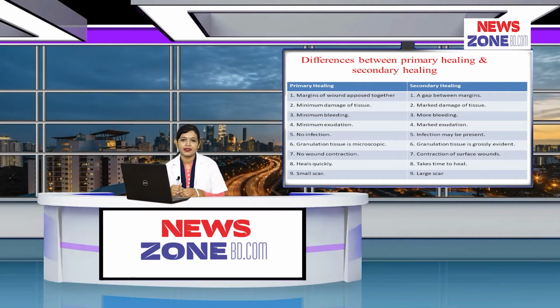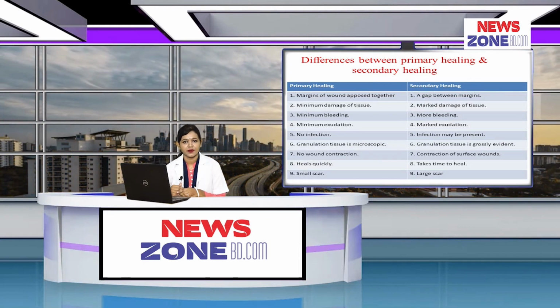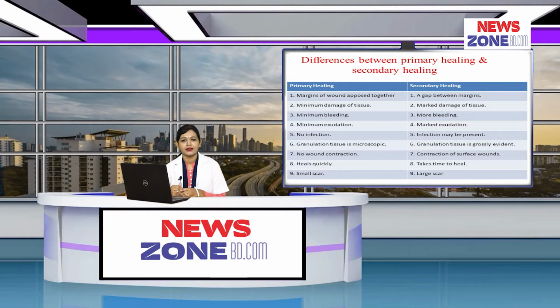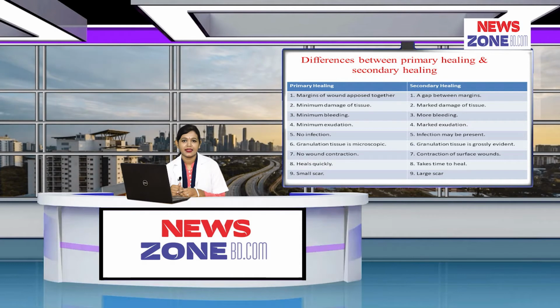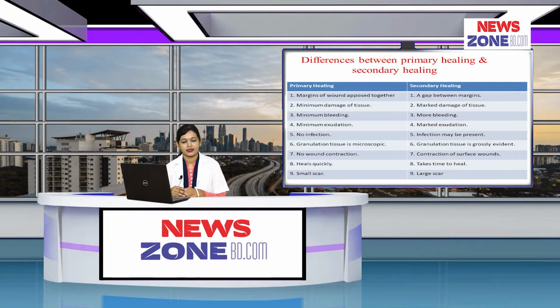In primary healing, there is no wound contraction, and in secondary healing, wound contraction is present. In primary healing, the granulation tissue is microscopic, and granulation tissue is grossly evident in secondary healing. Primary healing heals quickly and there is a small scar formation, and in secondary healing, it takes time to heal and there is a large scar formation. So, these are the basic differences between healing by primary intention and secondary intention.